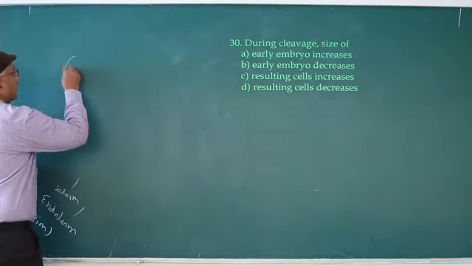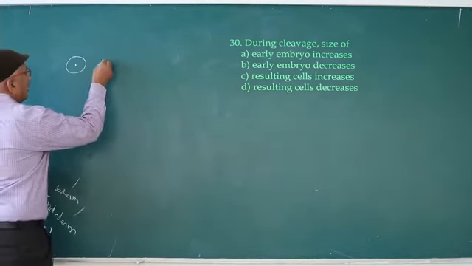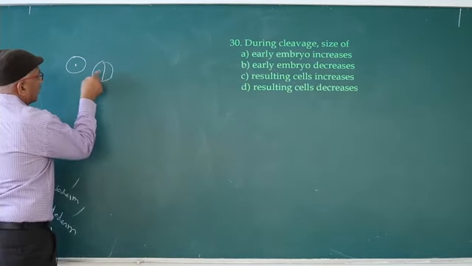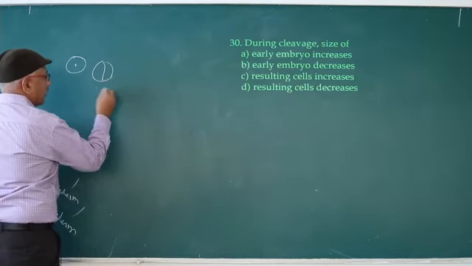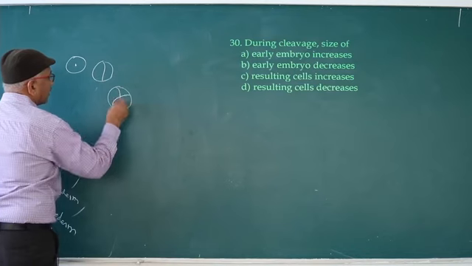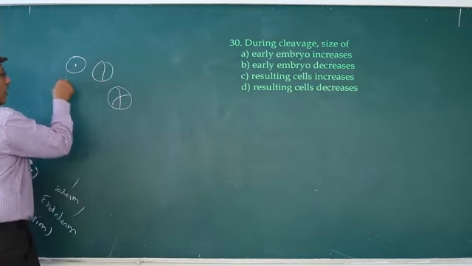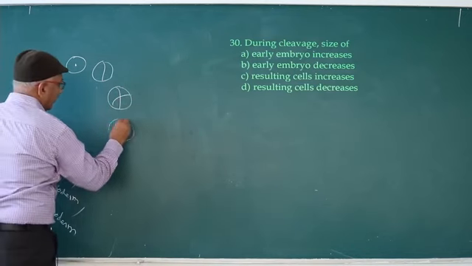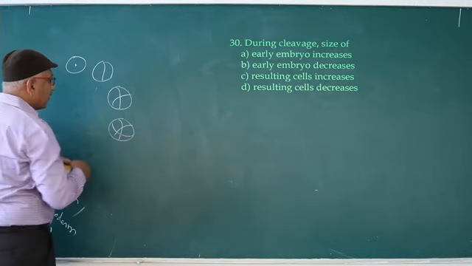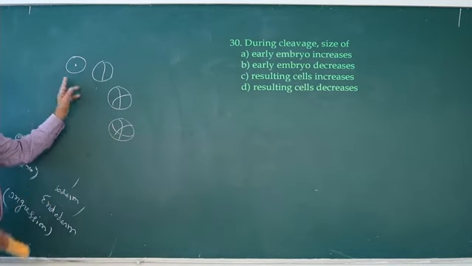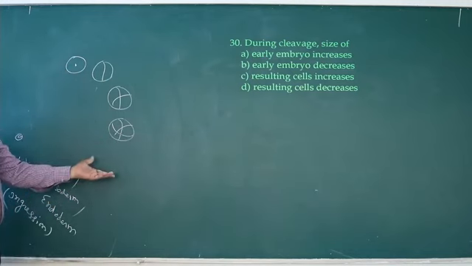For example, the zygote undergoes division, first 2 cells, the same size as the zygote. Later 4 cells, like the zygote only, later 8 cells, the size is the same.